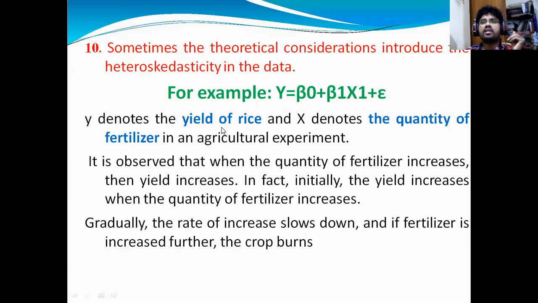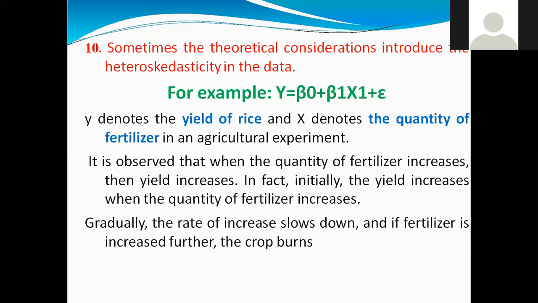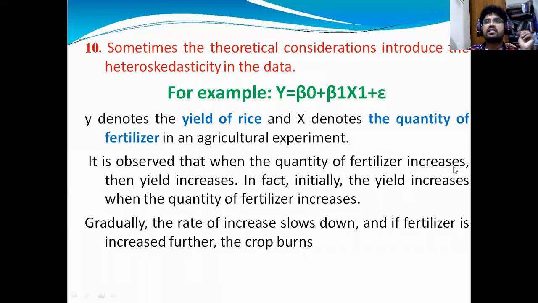For example, if you take Y as the yield of rice, X denotes the quantity of fertilizers. The productivity of the rice depends on the quantity of fertilizers. As we increase the fertilizer to the crop, the production may increase, but only up to a certain level. If you increase more fertilizers, you will not get more production. It is observed that when the quantity of fertilizer increases, the yield increases initially.